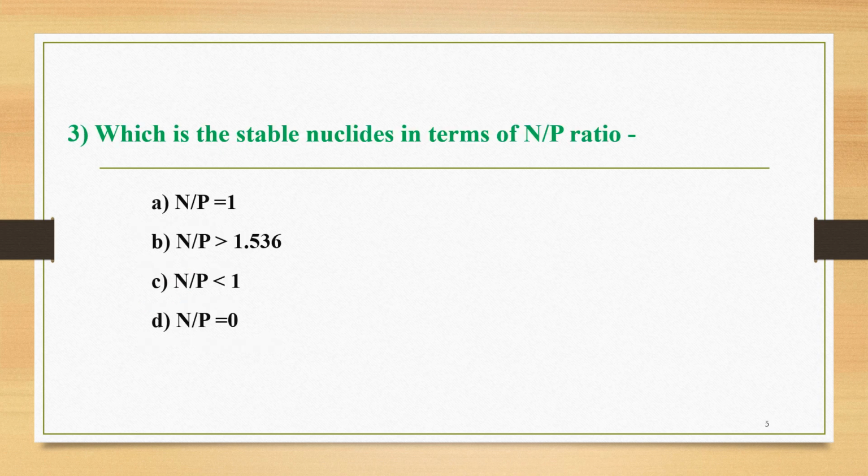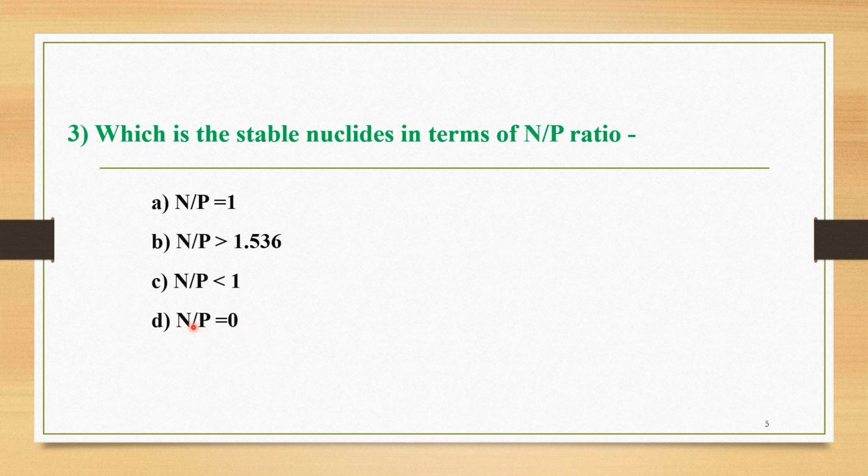The next question, number 3, is here, and the question is: which is the stable nuclide in terms of neutron proton ratio? So the four options are: A option is neutron proton ratio equal to 1, B is neutron proton ratio greater than 1.536, C option is neutron proton ratio less than 1, and option D is neutron proton ratio equal to 0.